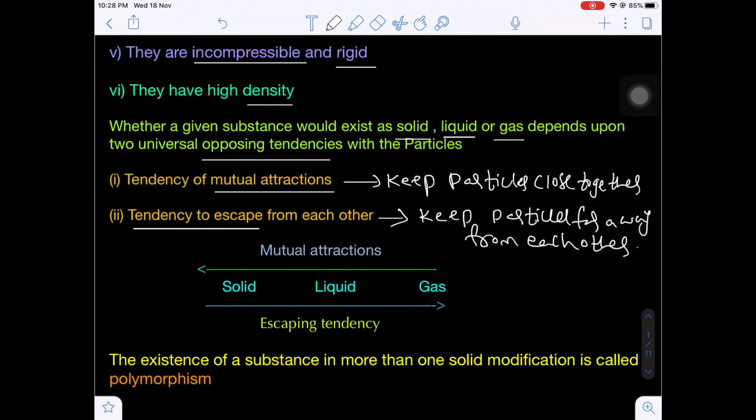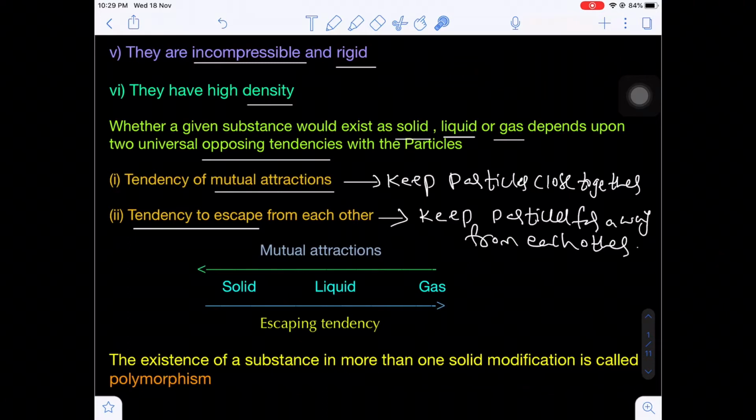Are you getting my point? Now which force is predominating will decide the physical state of the substance. If you see, the mutual attractions increase from gas to liquid and liquid to solid. That means in solid state maximum mutual attractive forces will be present.